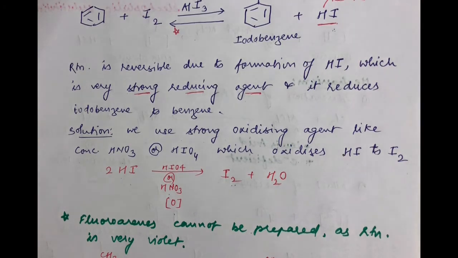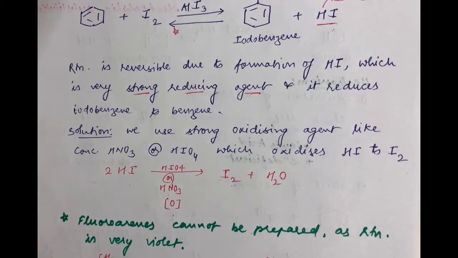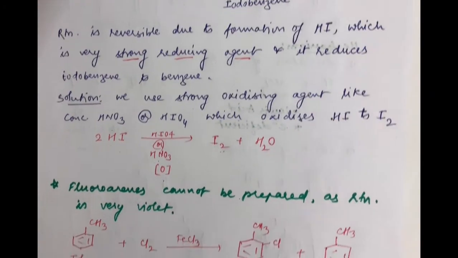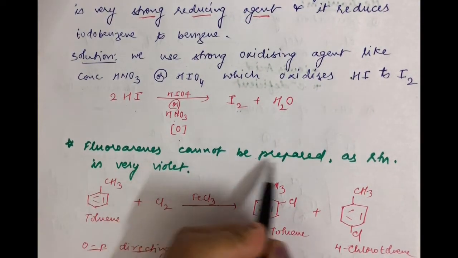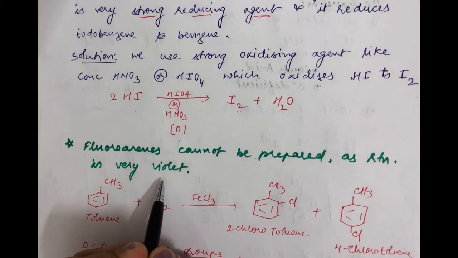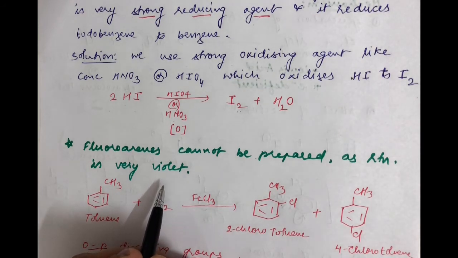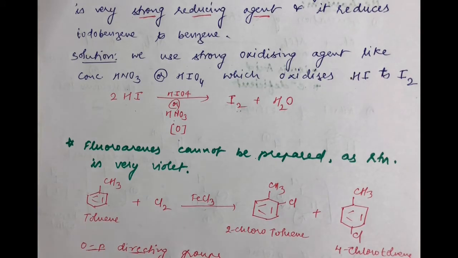Fine. Now students, we have seen the preparation of chloro, bromo and iodobenzene, but an important point regarding fluorobenzene is that fluorobenzenes or fluoroarenes cannot be prepared this way as the reaction is very violent. The reaction basically cannot be easily controlled to directly prepare these fluoro compounds by fluorinating the aromatic compounds. I hope you are understanding. Fine. Let us proceed further.